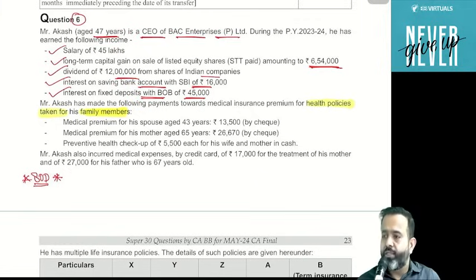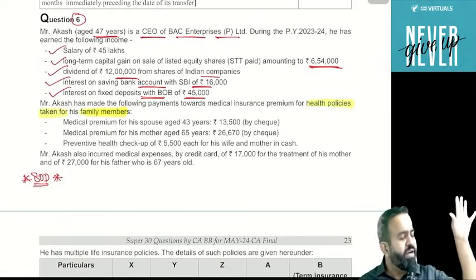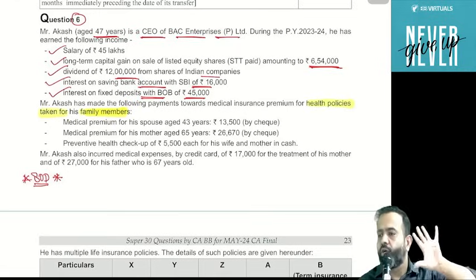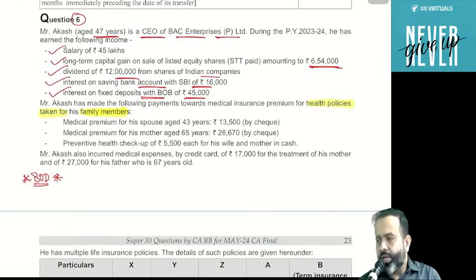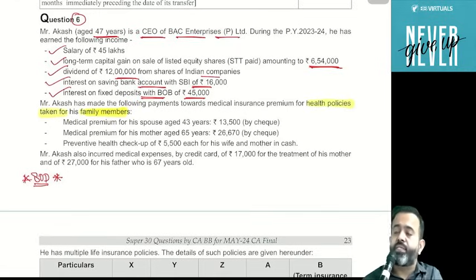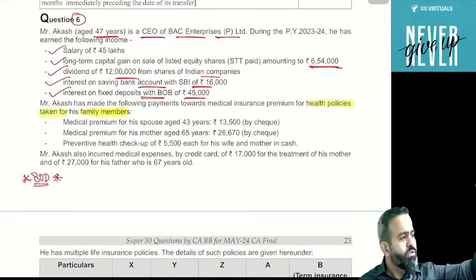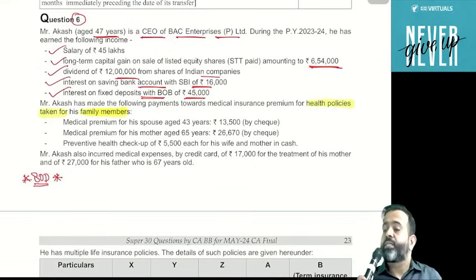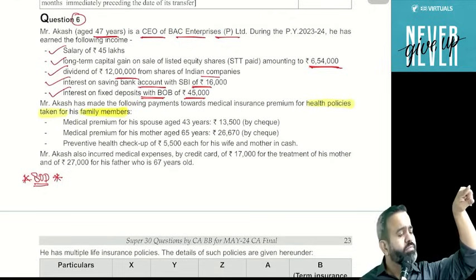25,000 for health insurance or Central Government Health Scheme or preventive health checkup or medical treatment and all. But suppose if any person, meaning the assessee, his spouse or children, is a senior citizen, then that limit will be raised to 50,000.